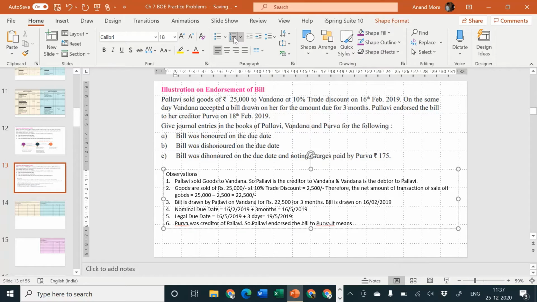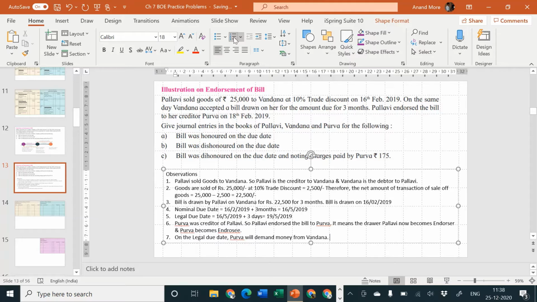It means the drawer Pallavi now becomes endorser and Purva becomes endorsee. On the due date, on the legal due date, Purva will demand money from Vandana. Full stop.